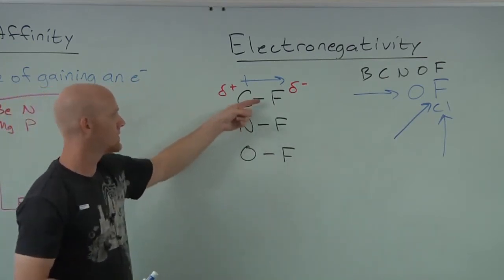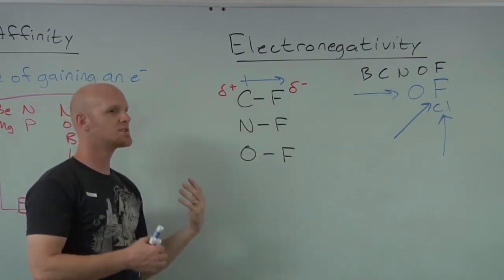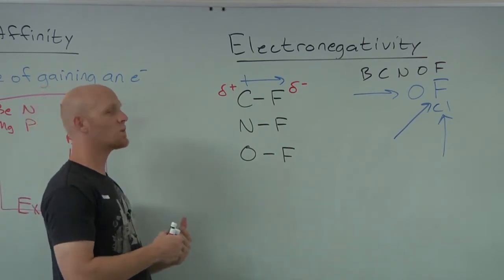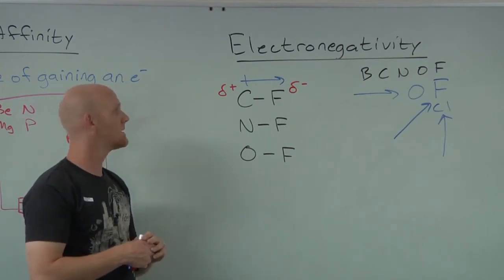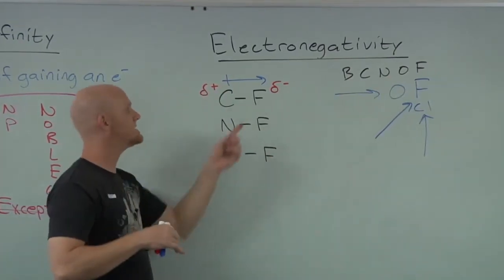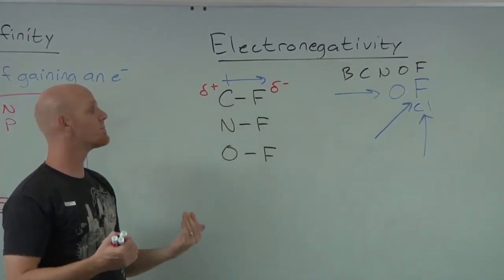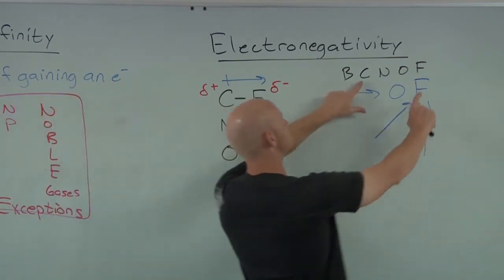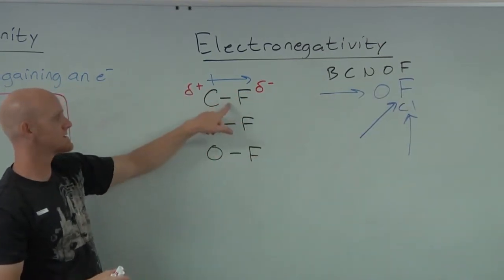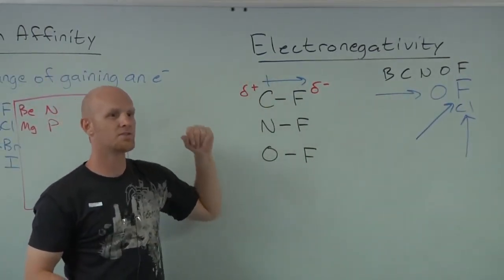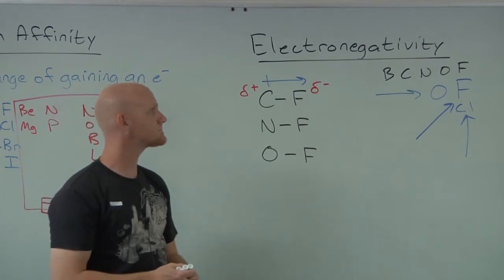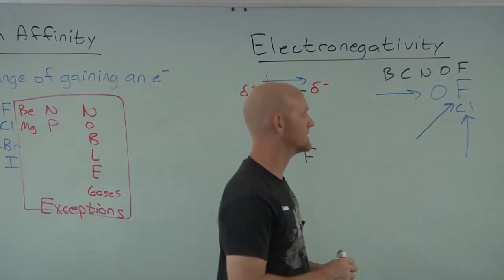In this case, though, which of these bonds has the most significant inequality in how those electrons are shared? And what that means is then the most negative on one side, the most positive on the other. In this case, the bigger the difference in electronegativity, the bigger the difference in polarity, or say the more polar bond. And so because there's a bigger difference between carbon and fluorine than between nitrogen and fluorine, than between oxygen and fluorine, a bigger difference in electronegativity, this is the most polar of these three bonds. And so that might be something we have to rank a little bit later on. We'll talk about this again later in the night. So that's your trend in electronegativity.